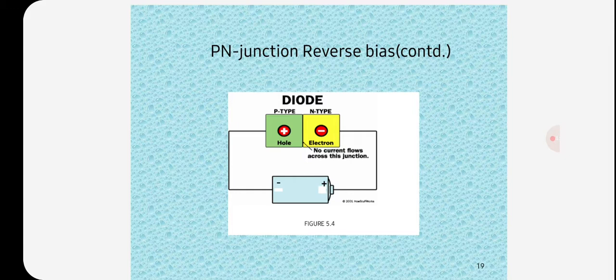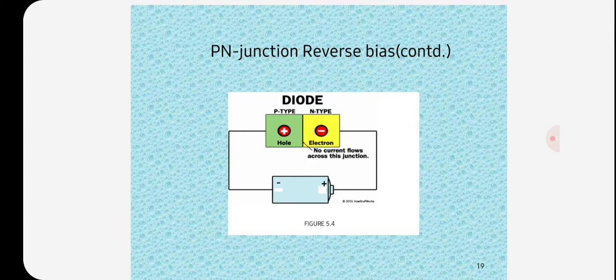In this case, holes are attracted by the negative battery terminal and electrons by the positive terminal, so that both holes and electrons move away from the junction. Since there is no current flow and the junction offers high resistance, the applied reverse voltage V increases the potential barrier, thereby blocking the flow of majority carriers. The reverse bias increases the thickness of depletion layer.